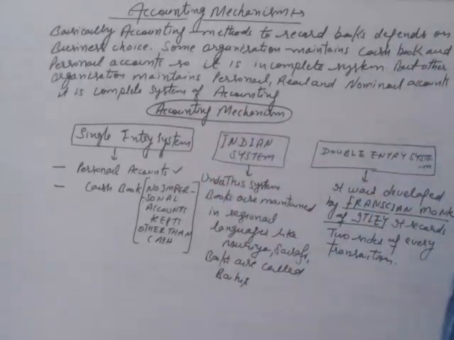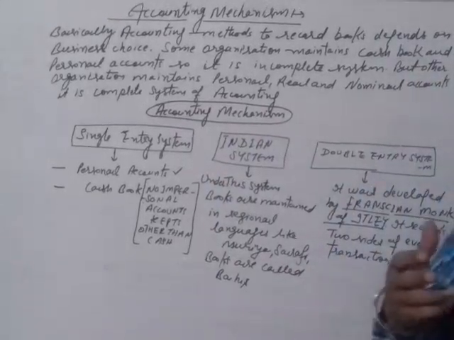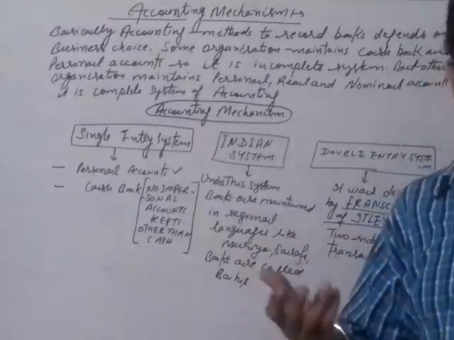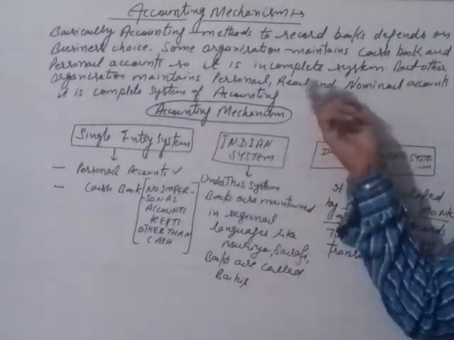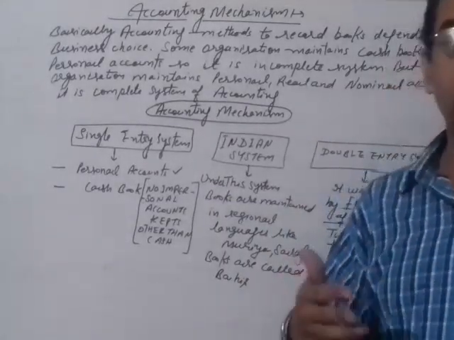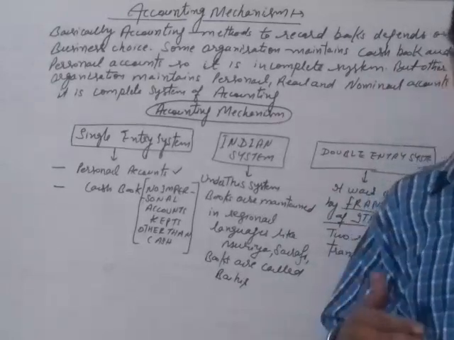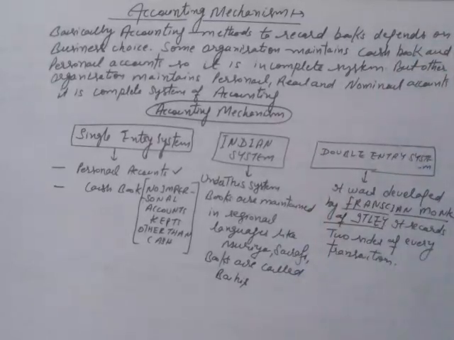Okay students? So when we maintain personal accounts, I mean to say Ram account, Sham account, ICICI bank account, HDFC bank account, and when we maintain real accounts, that means goods and asset accounts. Nominal accounts mean expenses and income accounts. Then this is called the complete system of accounting.